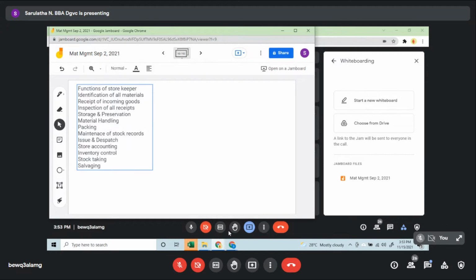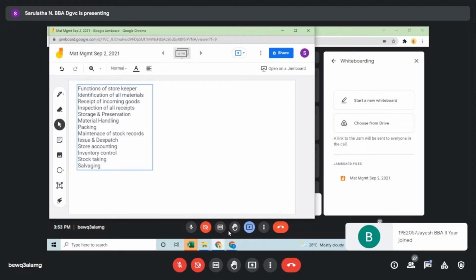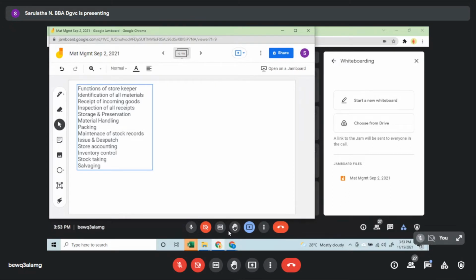Then the store's office, you also have to maintain. In the store's office, everything has to be in proper working condition. The housekeeping in the store's office has to be done, and we call them bin cards. Bin cards are where, as and when goods come in, you make an entry and keep it. The bin cards, if necessary, have to be renewed. So all this store's office maintenance will also be taken care of by the storekeeper.